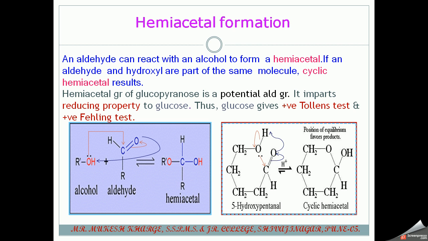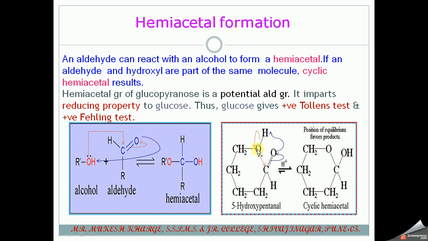Here, if you observe the open structure of this 6-carbon compound, this is the first, second, third, fourth, fifth, and this one is 6. The 5th carbon contains an OH group, so it is 5-hydroxy, and the first carbon contains the aldehyde, so it is a hydroxy pentanal.